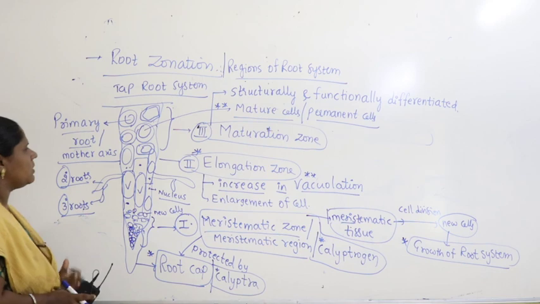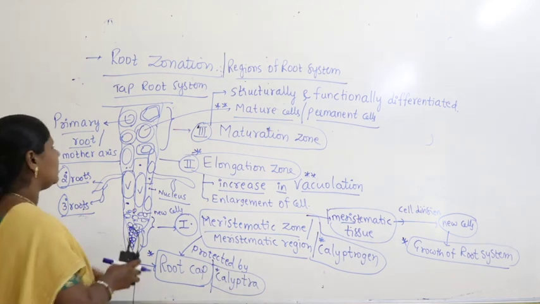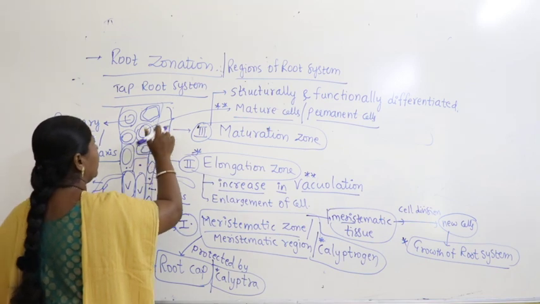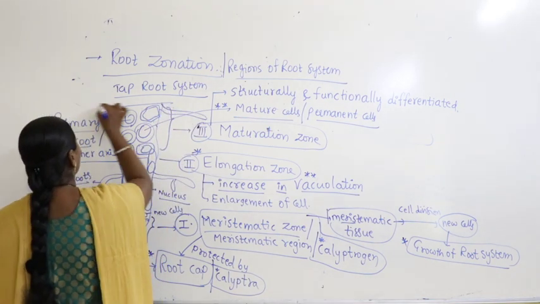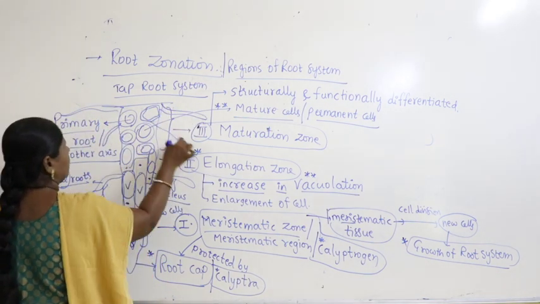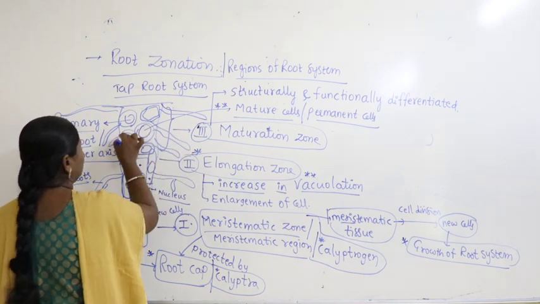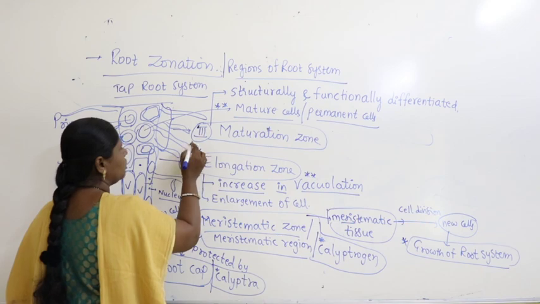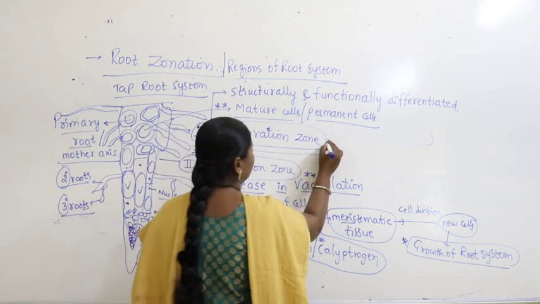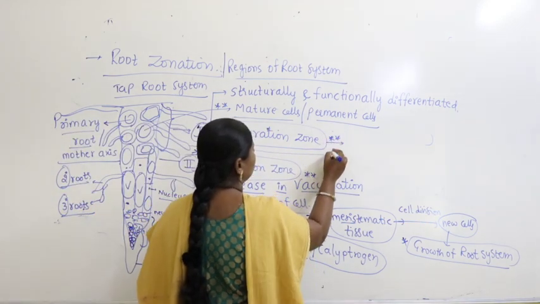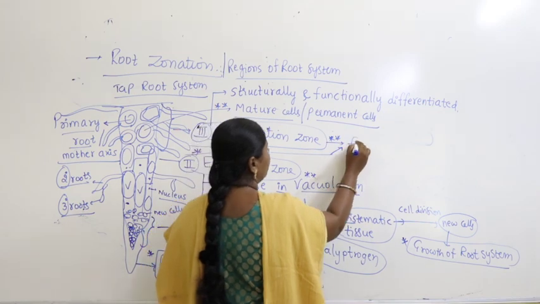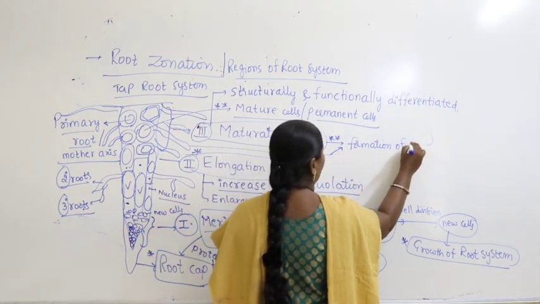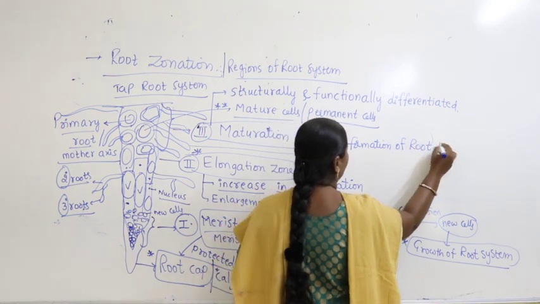Now apart from this, there is another character. What is the other character in the maturation zone? This is the zone from where there is a formation of root hairs in most plants. I am writing here: maturation zone, here there is a formation of root hairs.